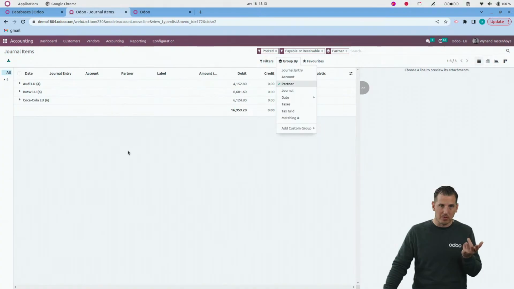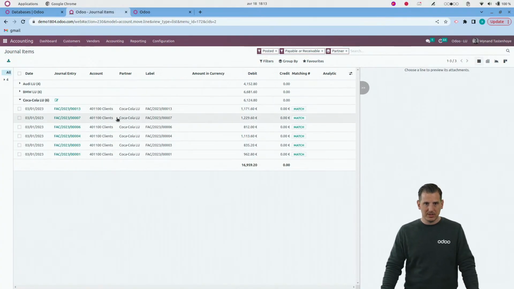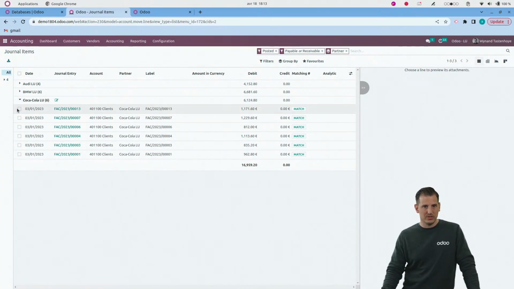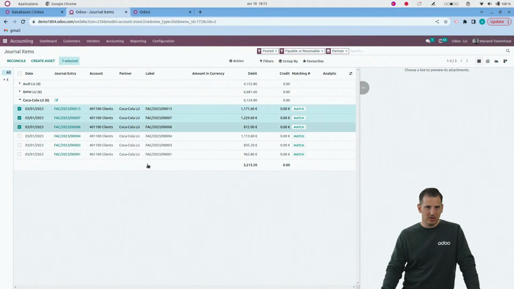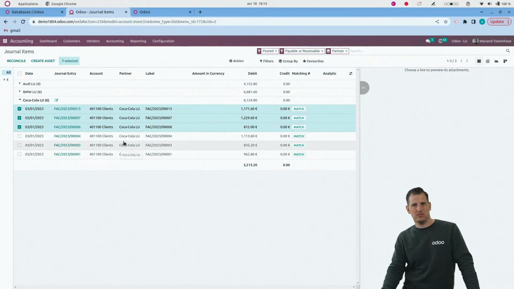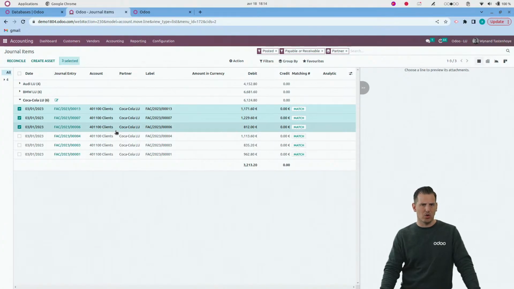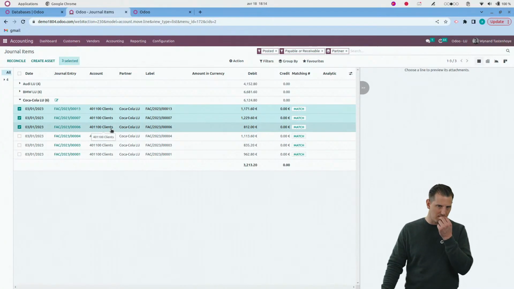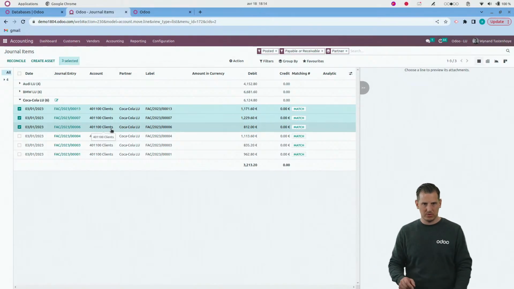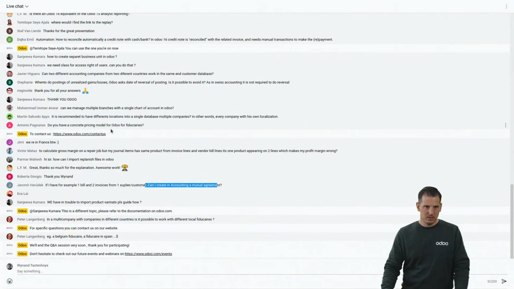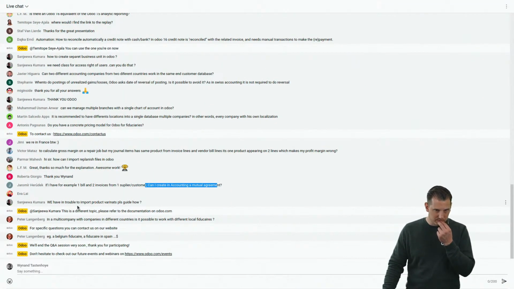Maybe group per partner, for example. Let's imagine this one is all receivable account, but here, if you have payable and receivable accounts mixed, you can reconcile between both, because the only moment that we allow reconciliation between both is customers and suppliers. So it's the type of the account that is important.